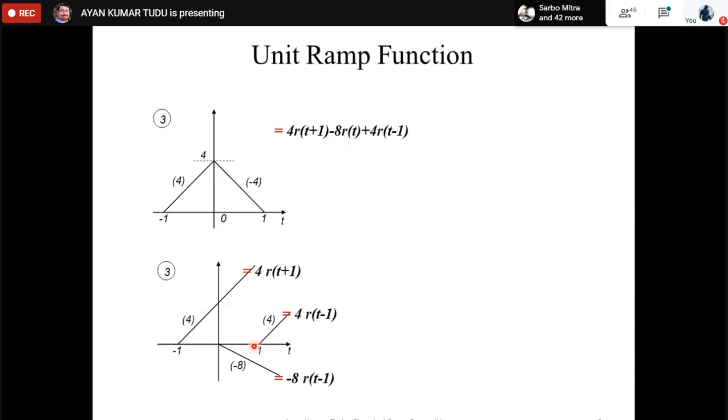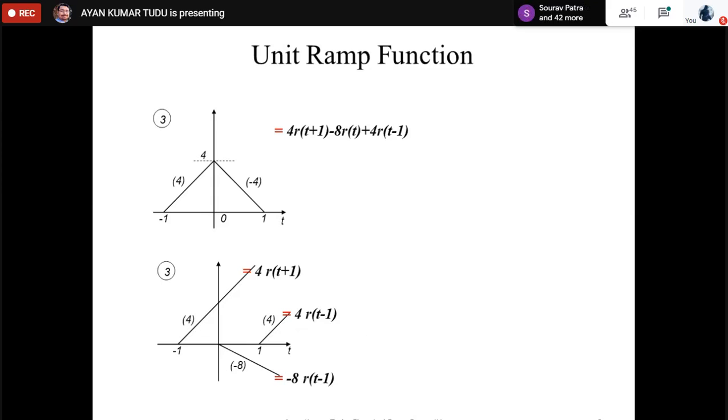To do that, we introduce a signal 4r(t minus 1) at t equal to 1. Now you can very well imagine what is happening: 4r(t plus 1) minus 8r(t) plus 4r(t minus 1). Understood? I think it's very easy to understand.